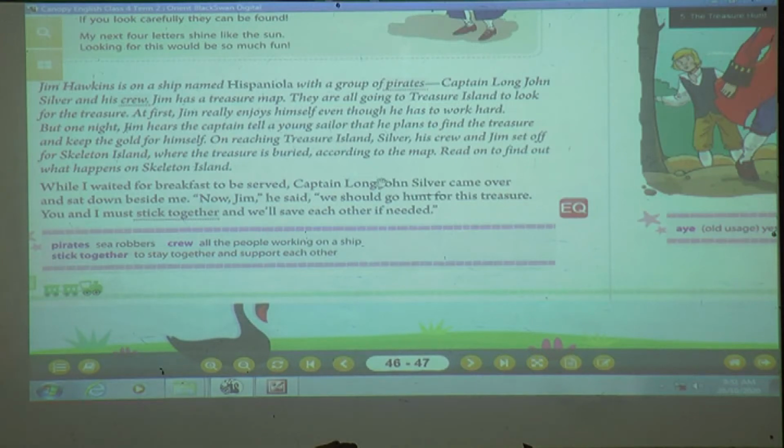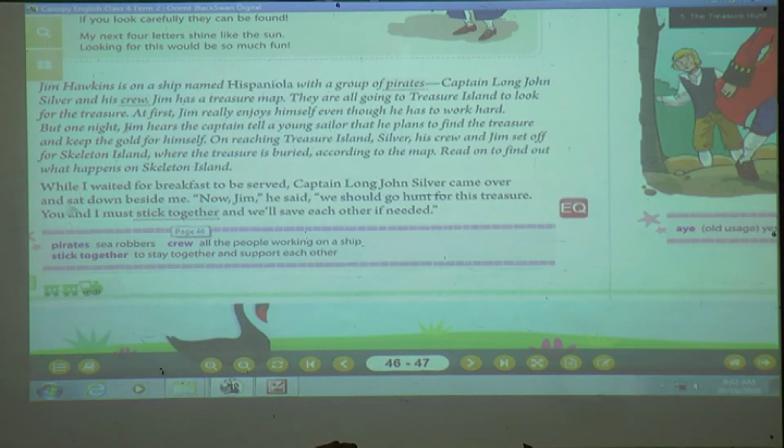So I advise you to look on the screen, because as I read, I will explain each sentence, and then you can go through the new words, the difficult words which you feel are new, and you can underline them. And here you can see down some meanings are also there that will help you to understand the sentence.